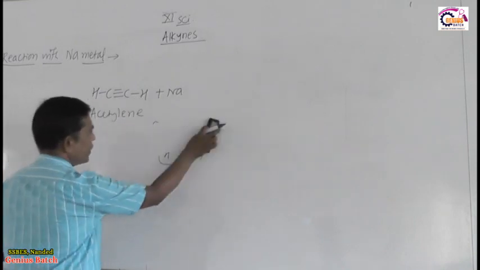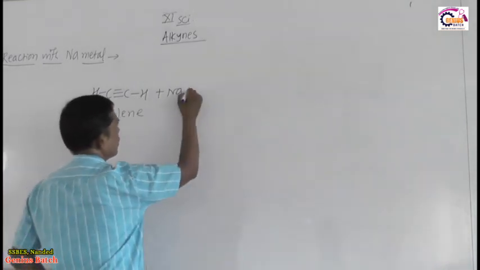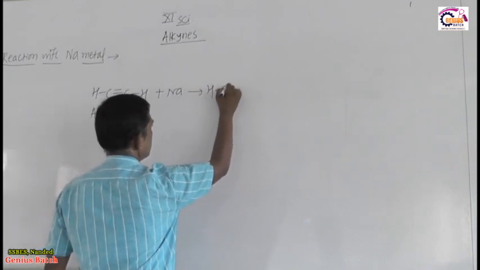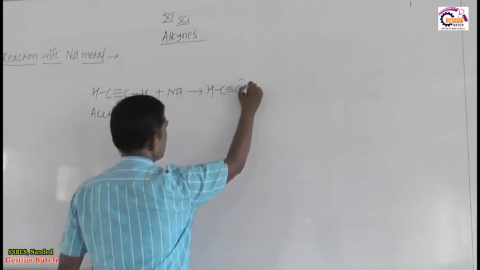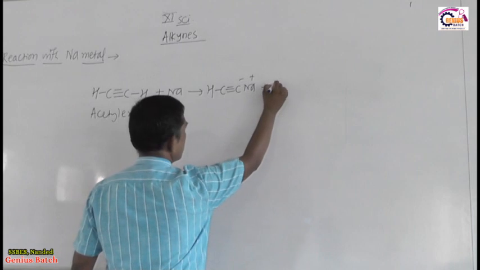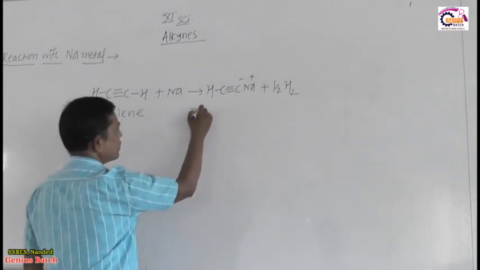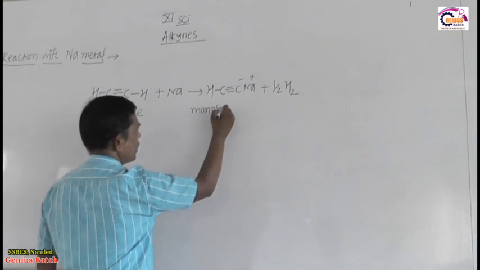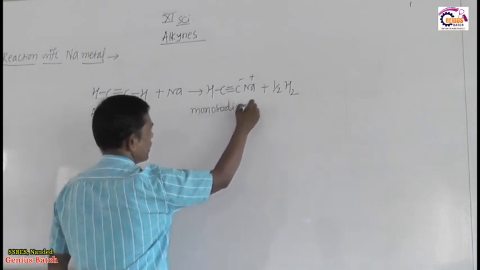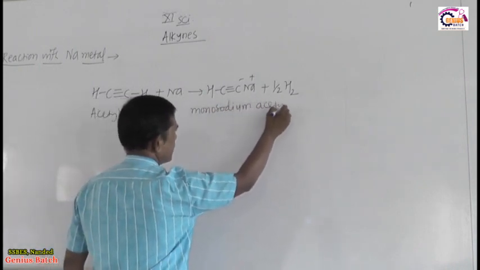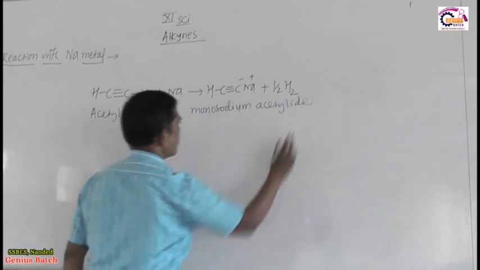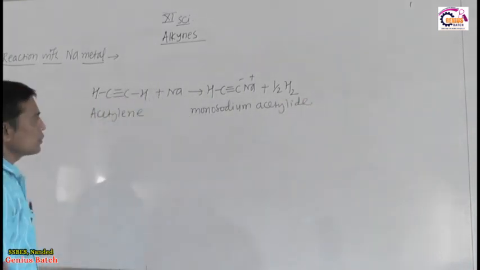So there is a formation of HC triple bond C minus Na plus plus half H2. This is called monosodium acetylide formation, plus half H2.